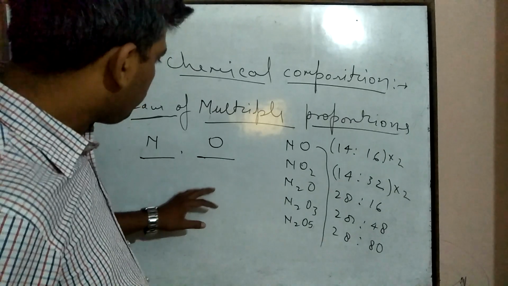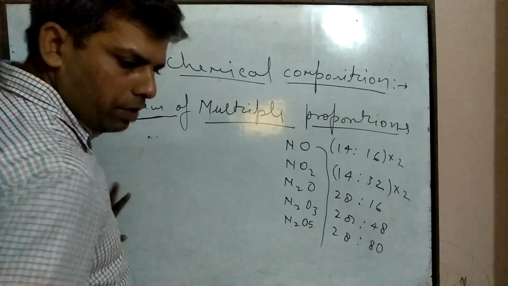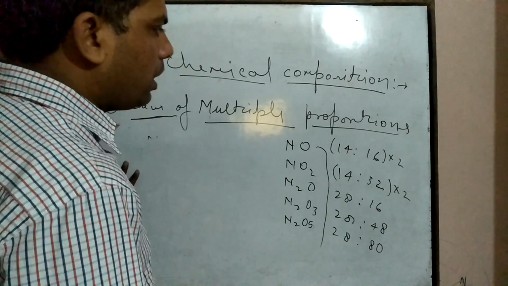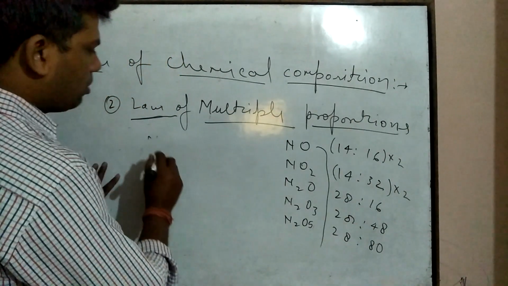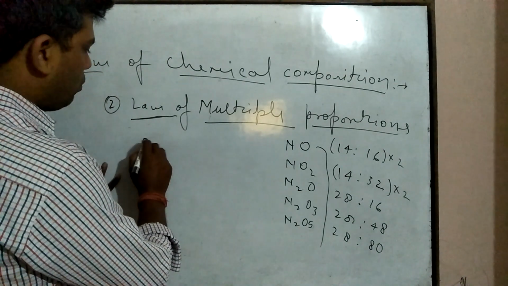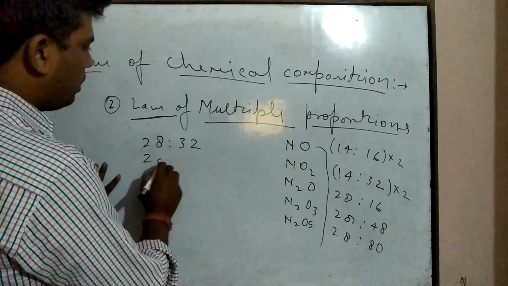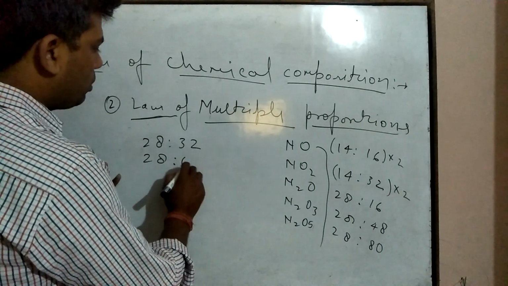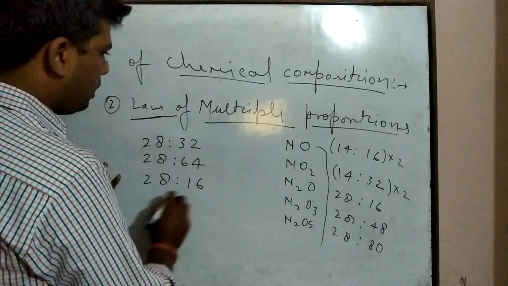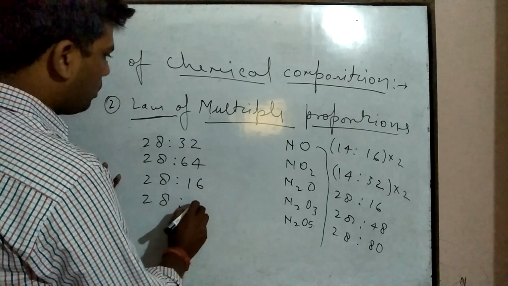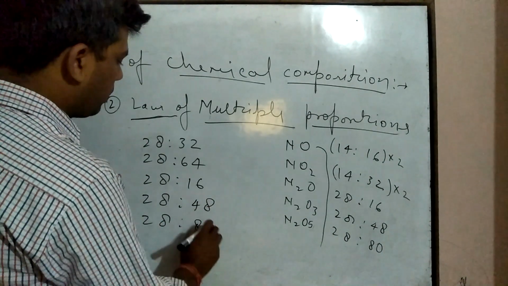Now we get the ratio of the masses of nitrogen and oxygen in these compounds: 28 to 32, 28 to 64, 28 to 16, 28 to 48, and 28 to 80.